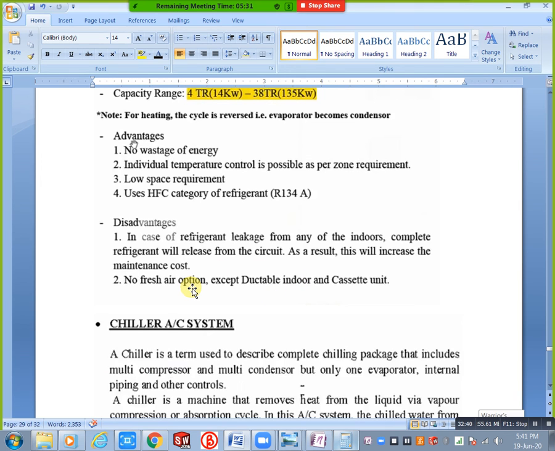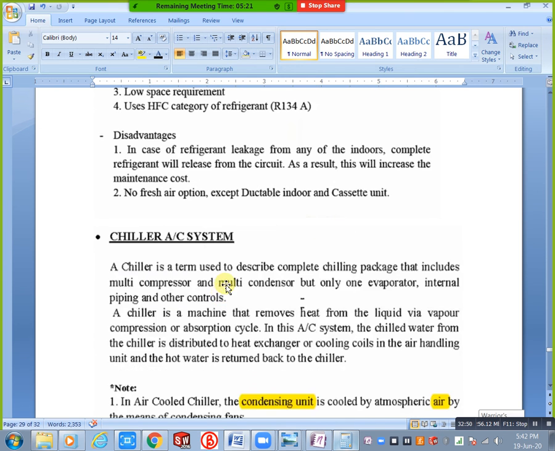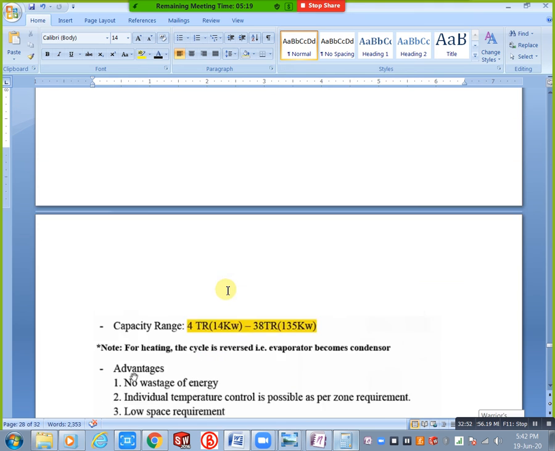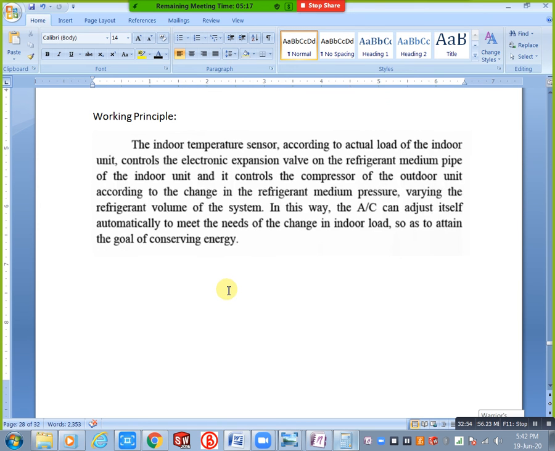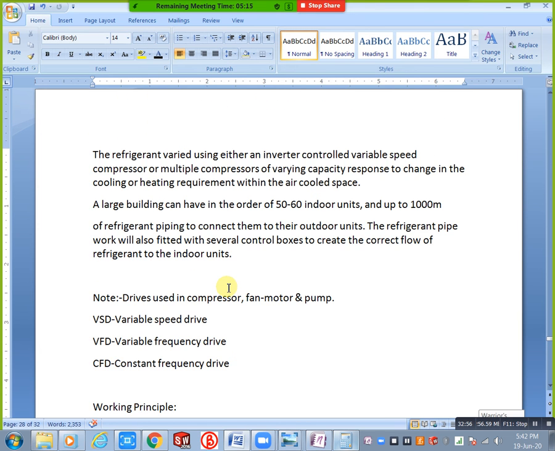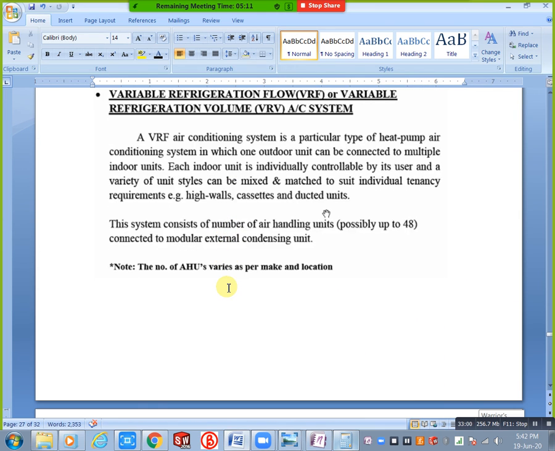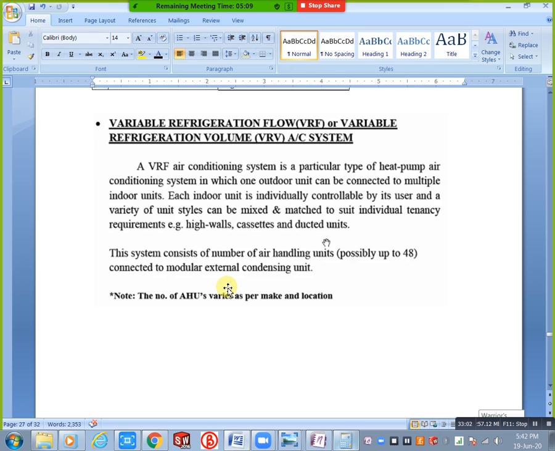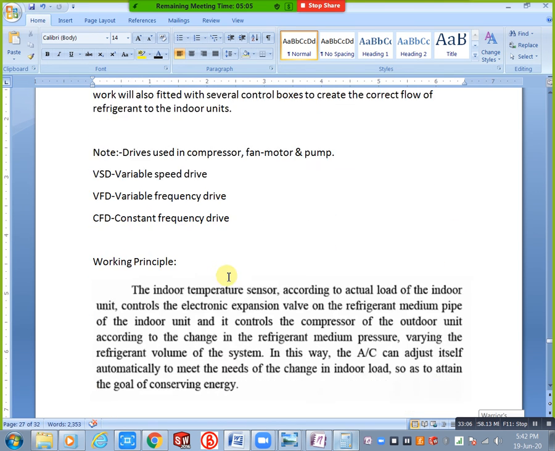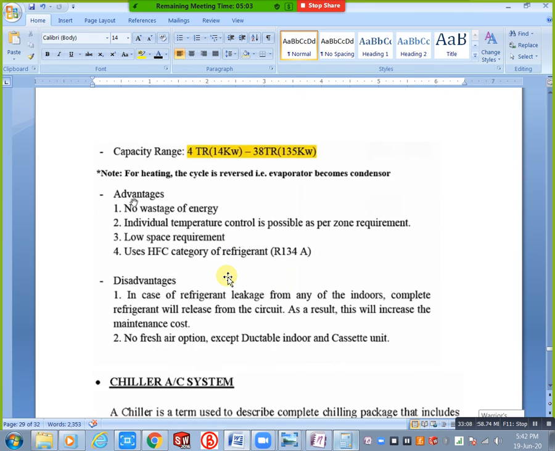Do you have any doubts in this system, VRF or VRV? Disadvantages, just you can see. In an entire building, mostly 50 to 60% of power consumption is by the HVAC service.